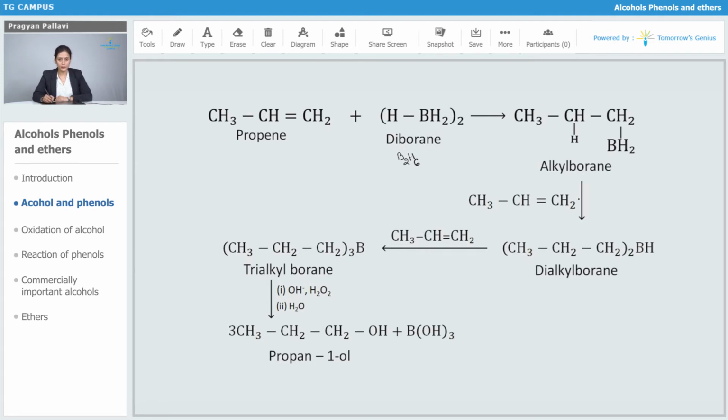Then further this alkyl borane is attacking another molecule of propene to form dialkyl borane. And further it will attack the third molecule of propene to form trialkyl borane. And then on hydrolyzing, using any base in presence of peroxide H2O2, this trialkyl borane is going to give the desired product, which is propan-1-ol, and it will form boric acid.